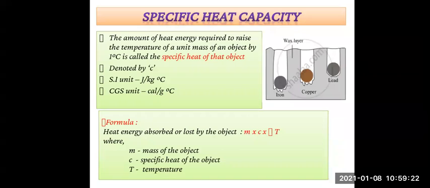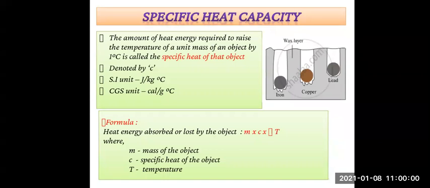The fourth example is aluminium, 0.215 calorie per gram degree Celsius. You have to study all this and learn it, because it can be asked in match the following, or even in fill in the blanks. The next one is iron, 0.110 calorie per gram degree Celsius. Then copper, 0.095 calorie per gram degree Celsius. Silver, 0.056 calorie per gram degree Celsius. And mercury, 0.033 calorie per gram degree Celsius.